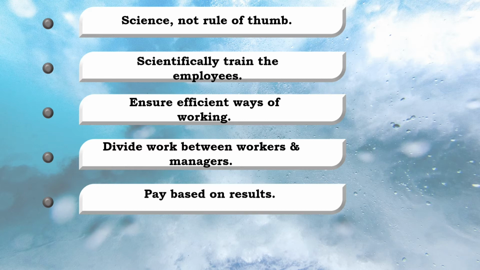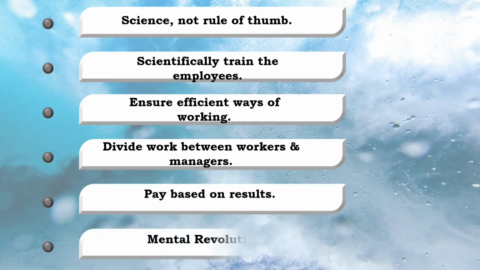The sixth principle is mental revolution. The basic idea behind the principles of scientific management is to change the mental attitudes of the workers and the management towards each other. Taylor called it mental revolution. So before scientific management, only the top management used to plan and make objectives and all of the employees of the organization would just follow.